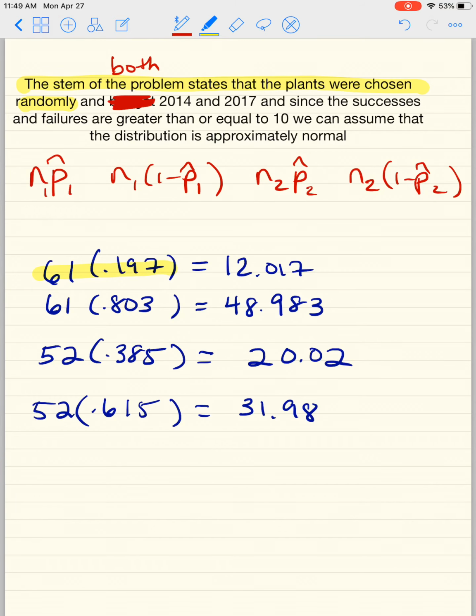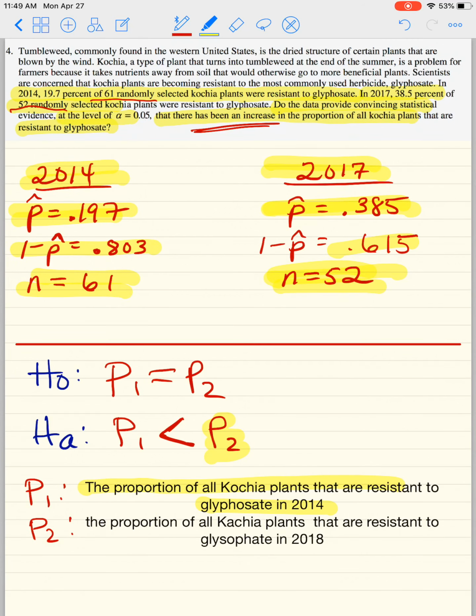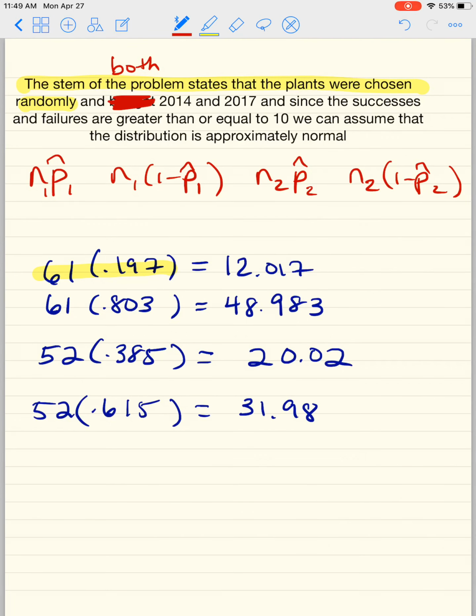So I did it for you guys here. 61 times 0.197, okay, remember, n times p, n times 1 minus p, or q. So I did those here. This is 12.017, this is 48.983, 20.02, 31.98. All of these are greater than 10. Therefore, we can assume it's approximately normal. Now, this is what I meant by we can't use our calculator for this problem to give us our p-value and our z-score.